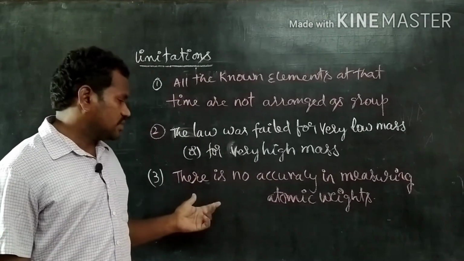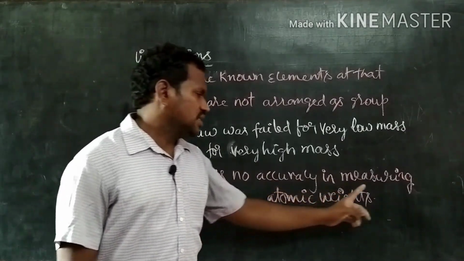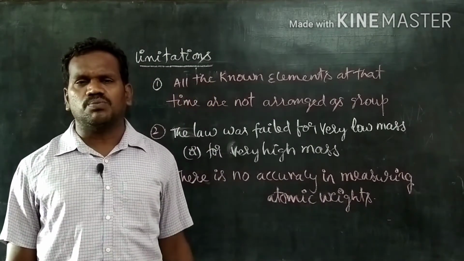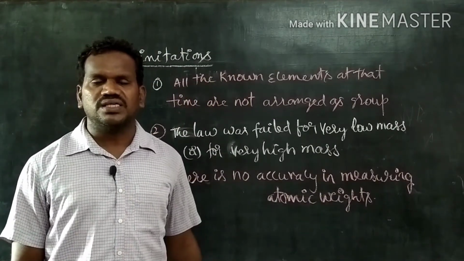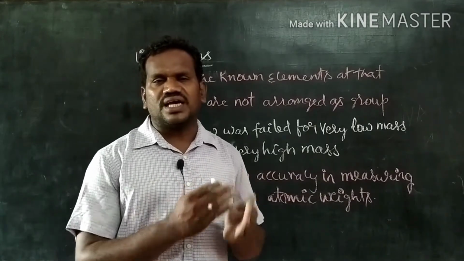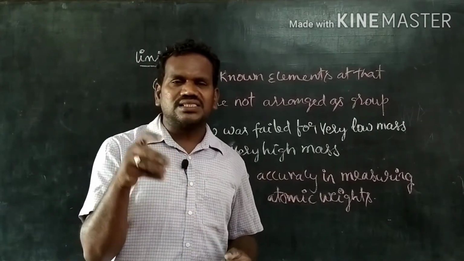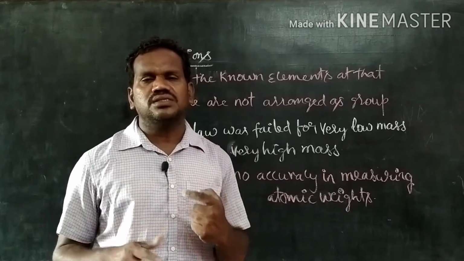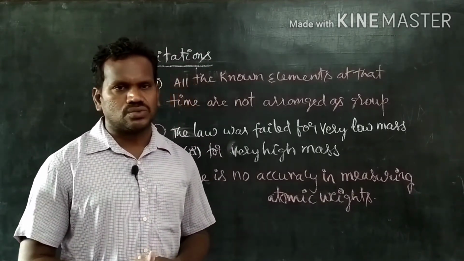Next, third one, there is no accuracy in measuring the atomic weights. Some of the atomic weights are given in points, and some are given in digits. Why such digits are given and how to utilize those digits, he failed to explain that rule.